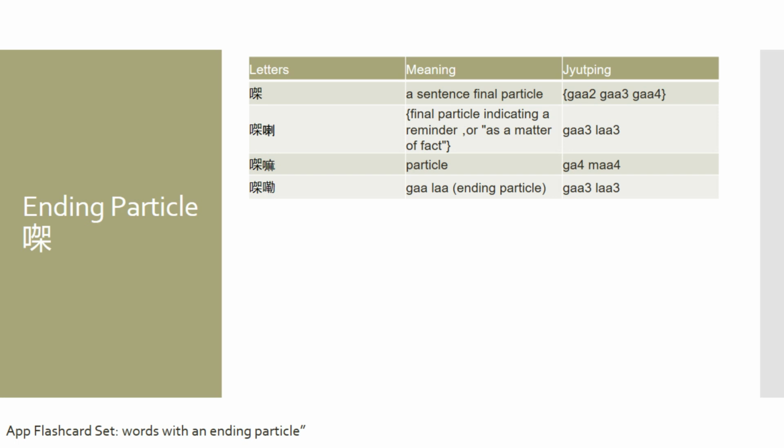Next, I wanted to talk about the ending particle, ga. So this ending particle is basically used to bring about some kind of emotion. So, for example, you'd say, yeah, that's what it is. So you would say, 係㗎. Or sometimes you would actually add the word la right after ga, just to express some sort of emotion.